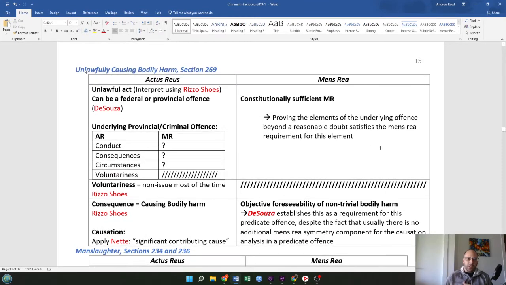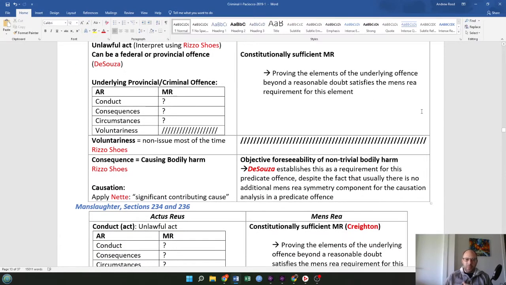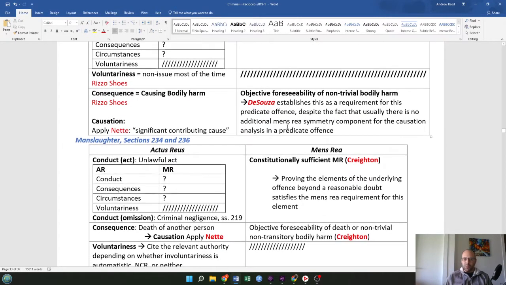And for this, unlawfully causing bodily harm, we also have the objective foreseeability of non-trivial bodily harm. So DeSousa establishes this as a requirement for the predicate offense, because this is a predicate offense, despite the fact that there usually is no additional mens rea symmetry component for the causation analysis in a predicate offense. So again, this is one of those exceptions to a predicate offense that doesn't require mens rea, except here we have an objective foreseeability test required from the DeSousa case.